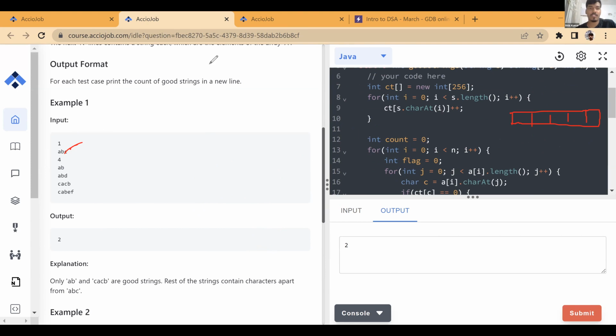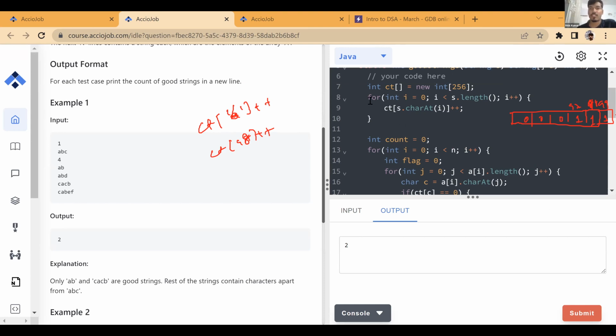So what we are doing over here is, first iteration, we go to i equals 0. We are doing count of A plus plus, or count of 97 plus plus. So count of 97 increases its value to 1. Next iteration is B, so we do count of 98. So count of 98 plus plus increases its value to 1. And then finally 99, count of 99 increases its value to 1. Rest all the other values in the array are 0, because we never increase their value.